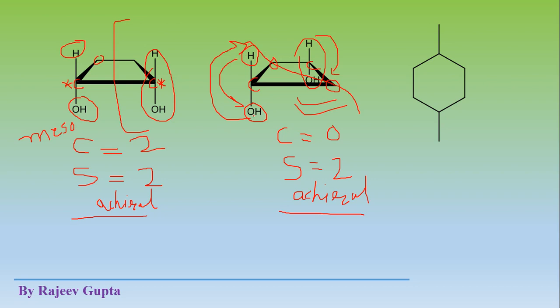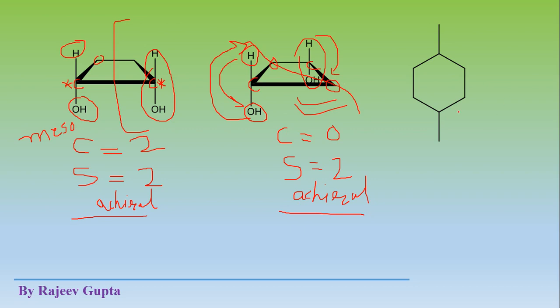Here both hydroxy groups situated on the downside of this ring system form mirror images of each other. So this half portion of the molecule is just a mirror image of this half portion. So this contains a plane of symmetry, and this molecule is achiral or optically inactive.